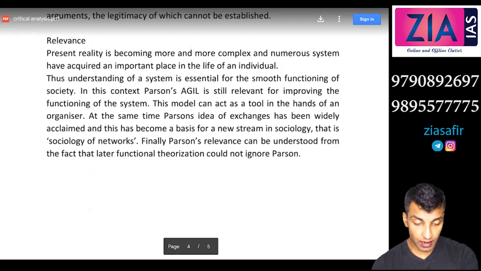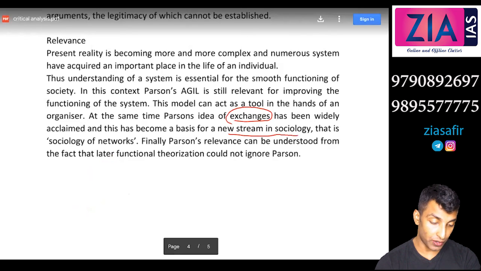At the same time, Parsons' idea of exchanges, meaning energy exchange and information exchange, has been widely acclaimed, and this has become the basis for a new stream in sociology, that is sociology of network.